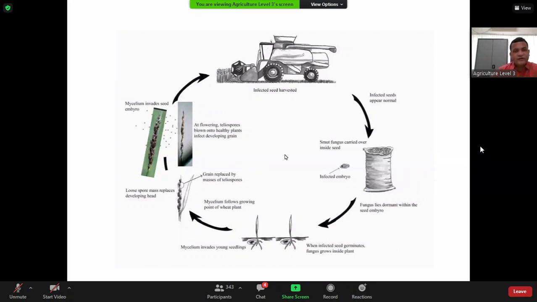What will happen if you don't have the technical knowledge? You are harvesting this smutted head and the healthy head together and mixing with your seed. And next season, again, the pathogen may come from the seed. That is the fix. This is a seed-borne disease.